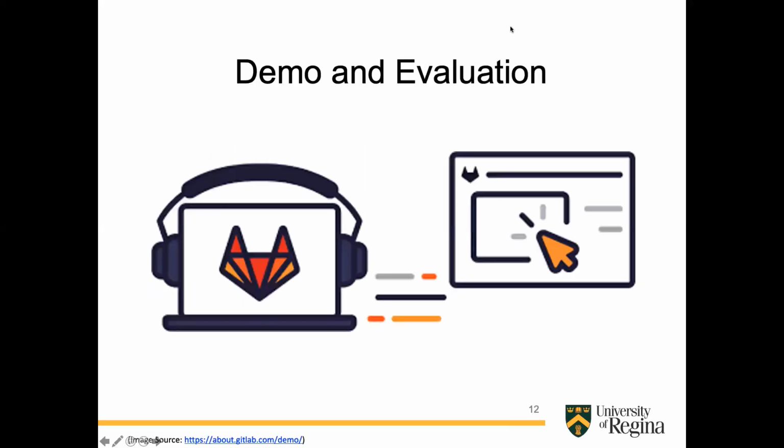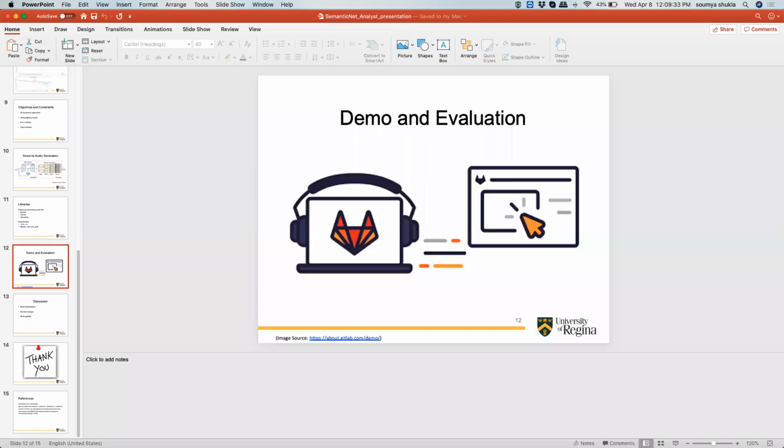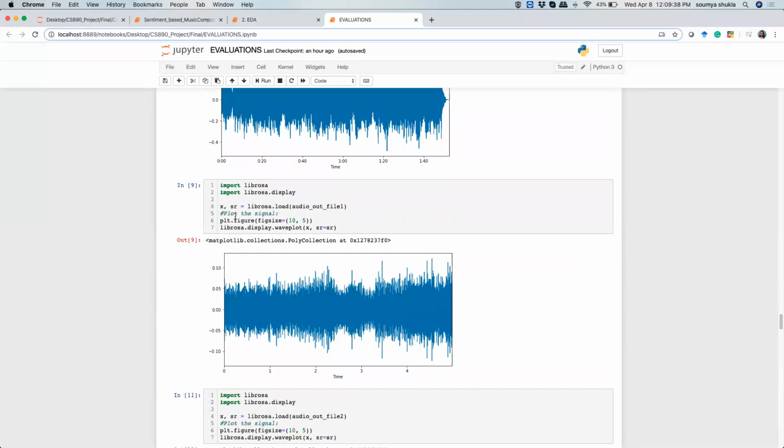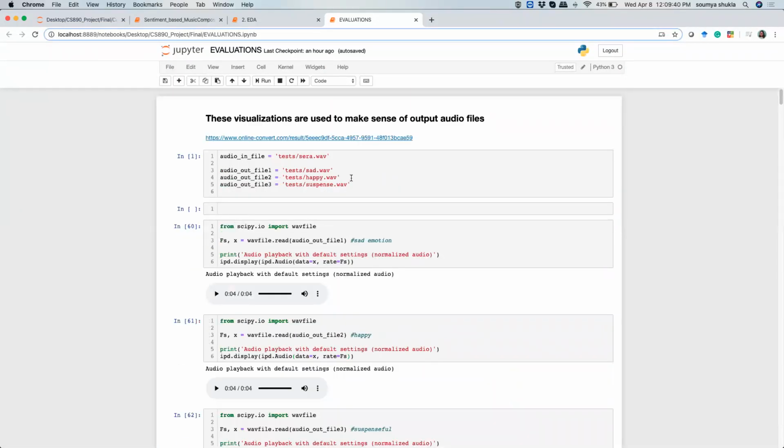Now let's look at the demonstration of our SentimentNet. Here is what I've created for demonstration purposes. First, we'll understand the audio input file that we are giving to the model. I'll play the input file first. This is the Que Sera Sera song.